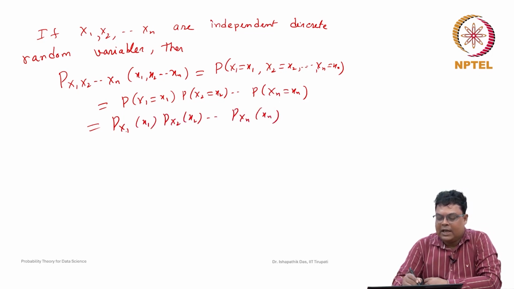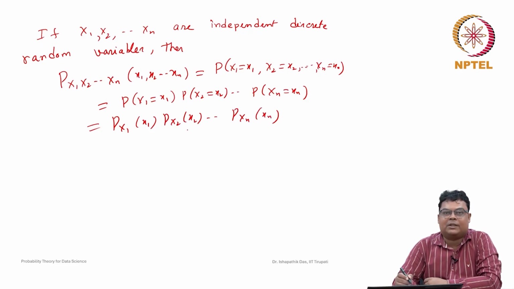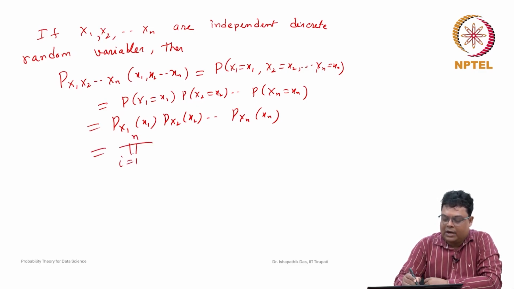Note that here capital X1, capital X2, ..., capital Xn are random variables. These are all measurable functions from the sample space S to the set of real numbers R. But small x1, small x2, ..., small xn are just real numbers. These are some of the notations you have to follow, and then this can be written in short form as the product for i equal to 1 to n of p_Xi(xi). This is in this way.